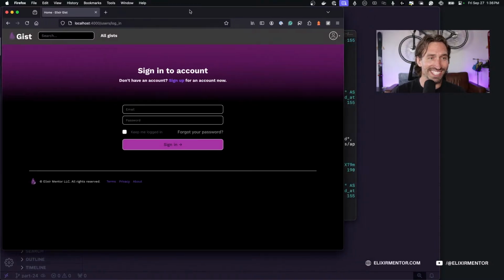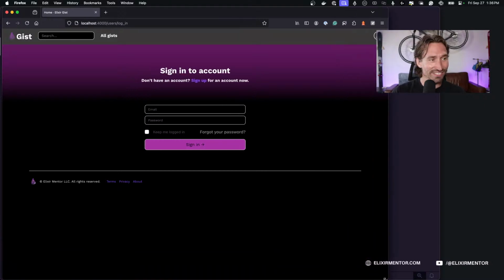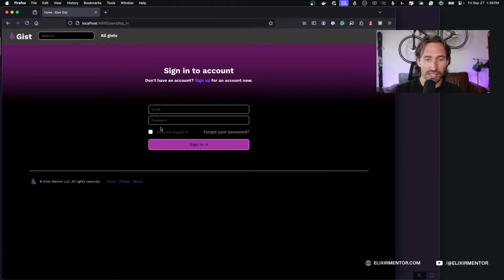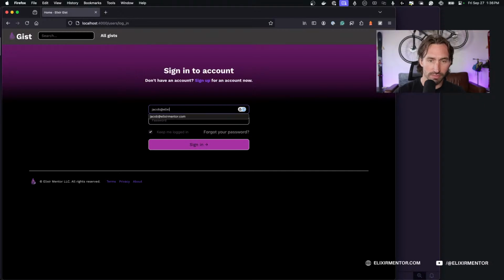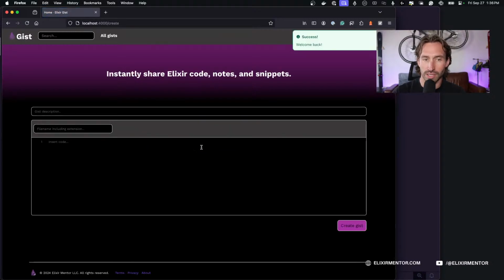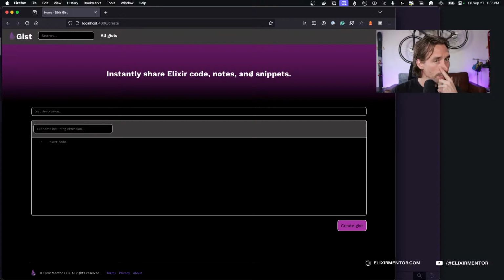Man, I feel like it's been so long since I've touched this project. All right, so I'm going to just log in. Jacob at elixirmentor.com, and Elixir Mentor, I think, is my password. Cool.